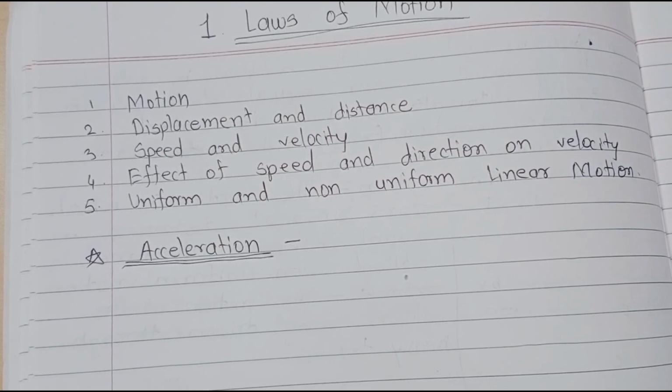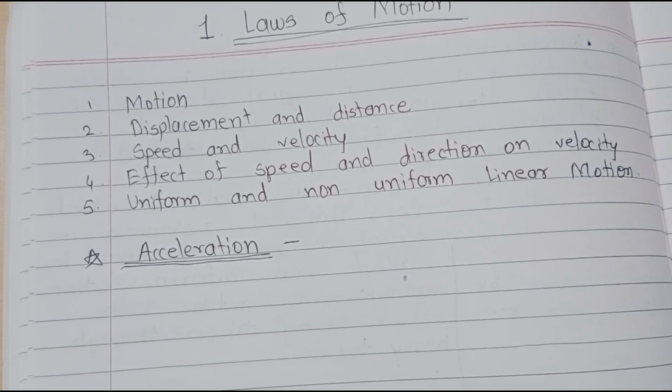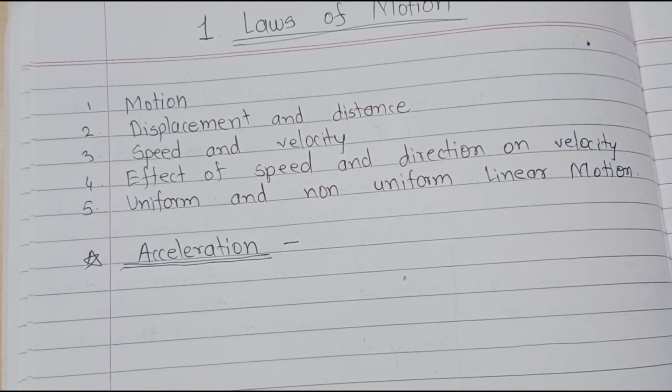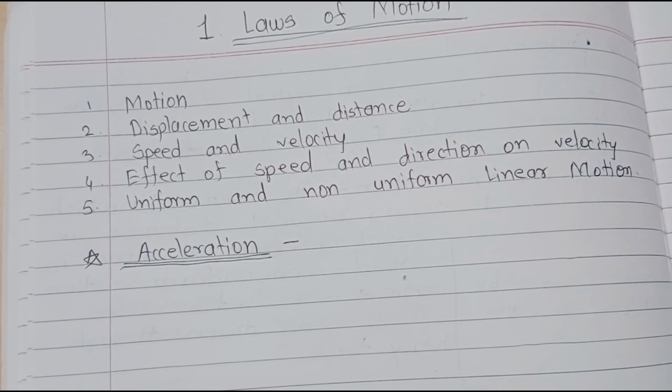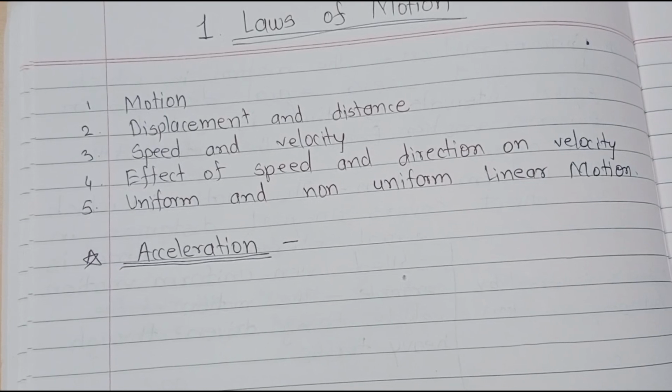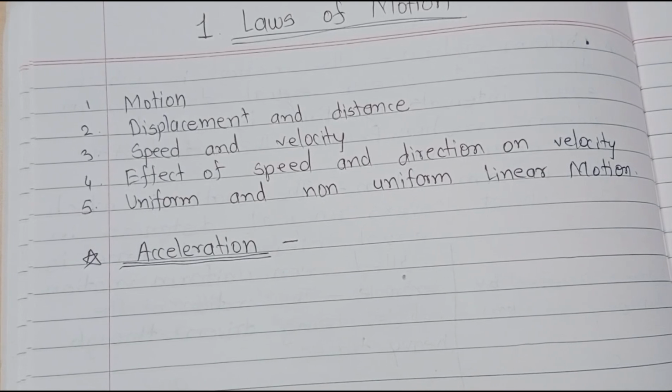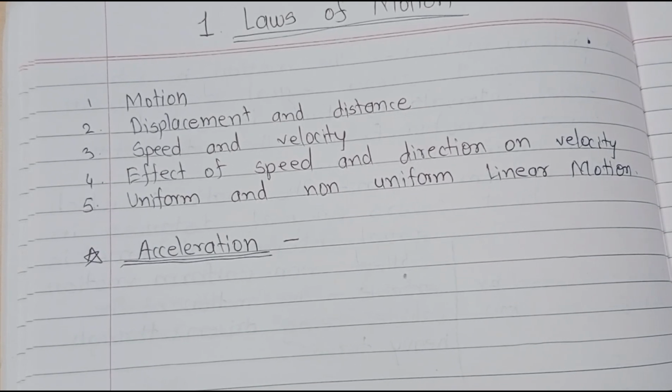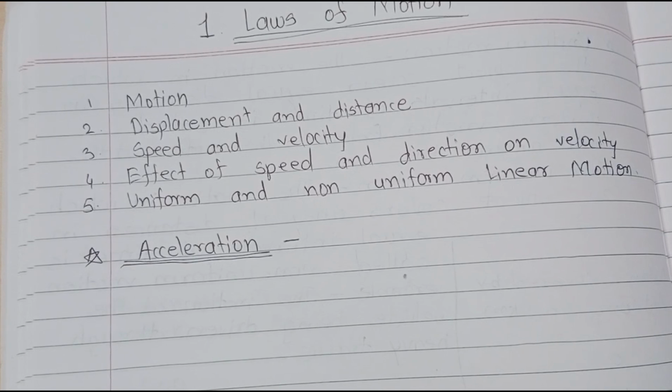When we play on a slide, at the top the velocity is zero, then in the middle the velocity increases, and at the bottom again the velocity decreases or it is zero. Means the rate of change of velocity is called acceleration.